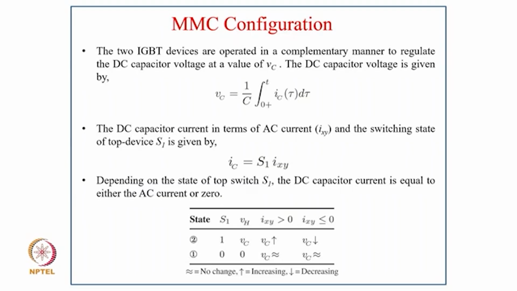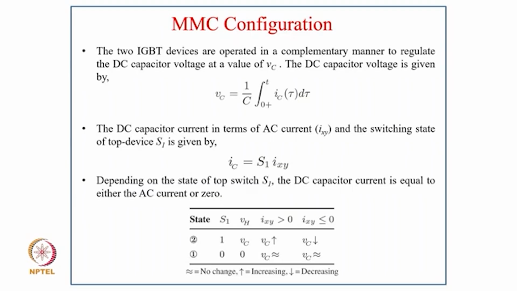The 2 IGBT devices are operated in a complementary manner to regulate the DC bus capacitor voltage at a value of Vc, and the capacitor voltage is given as Vc equal to 1 upon C integral from 0 to t of Ic(tau) d tau. The DC capacitor current in terms of the AC current Ixy and the switching of the top device S1 is given as Ic equal to S1 times Ixy, and depending upon the state of the top switch S1, the DC capacitor current is equal to either the AC current or 0.